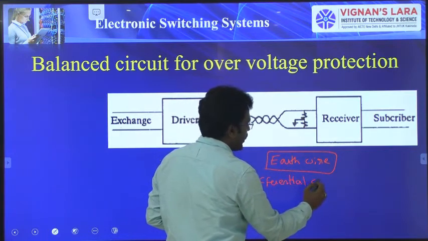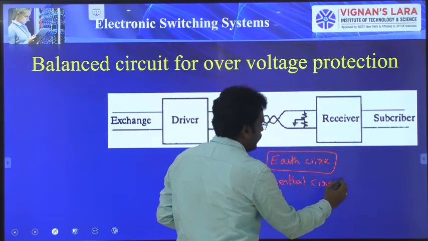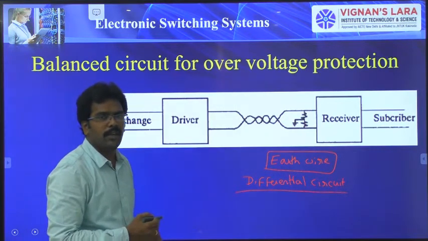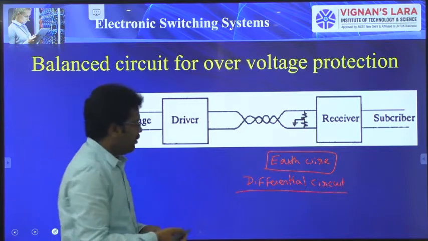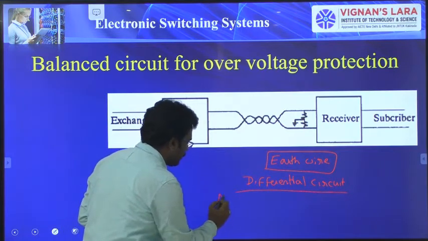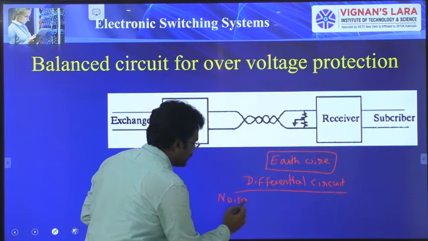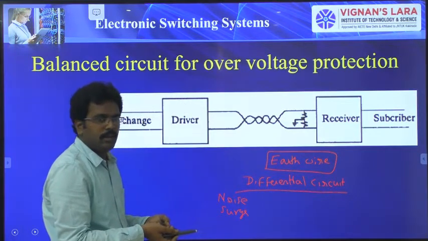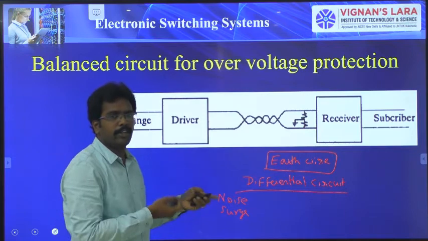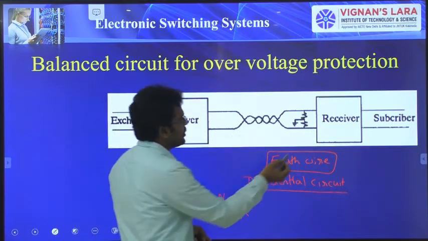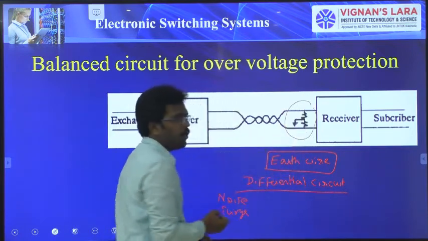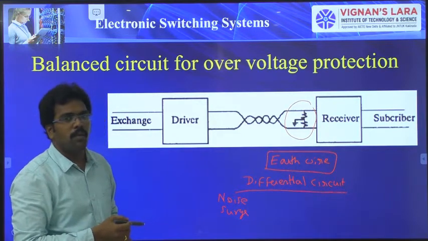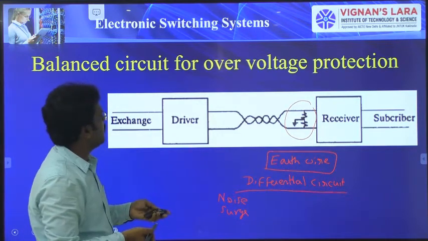The use of a differential circuit is that it is going to suppress the common mode signals, generally the noise or surges. Because a surge is common for both the circuits, it can be nullified with the help of a differential circuit. So with the help of a differential mechanism, by providing an earth wire, we are going to protect the circuit from the over voltages.